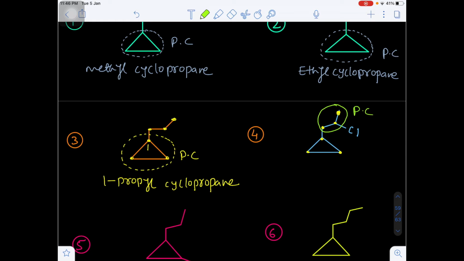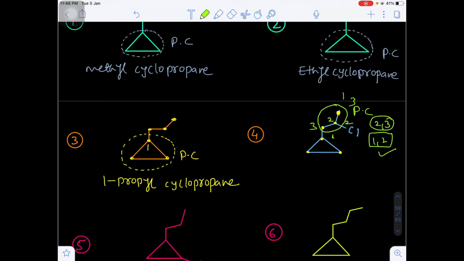Now give the numbering. So numbering we can say 1, 2, 3. Otherwise 1, 2, 3. There are 2 possibilities. In the second possibility, the locations will be on the first and second carbon, whereas in the first possibility, second and third carbon. Where will the lowest location be? 1, 2.